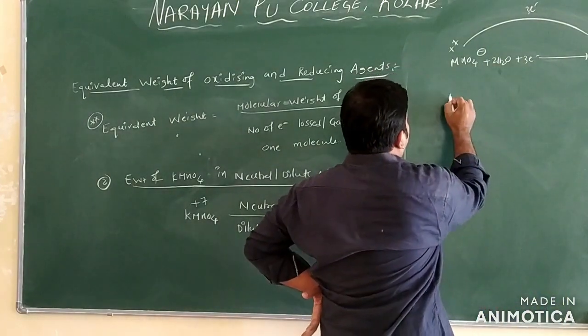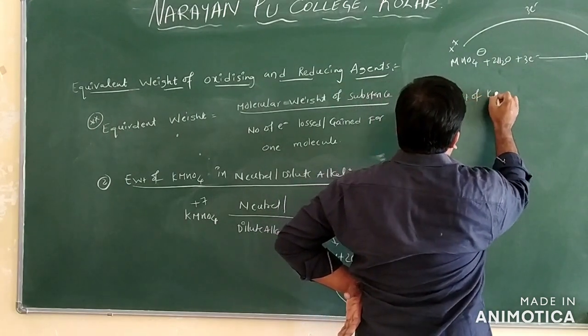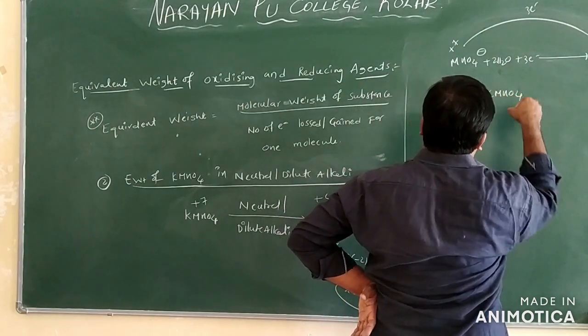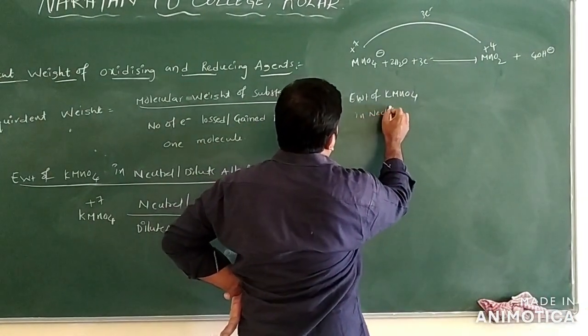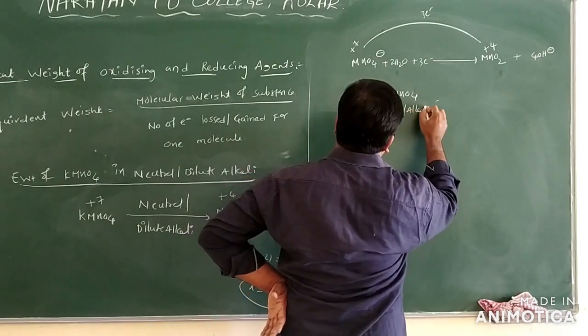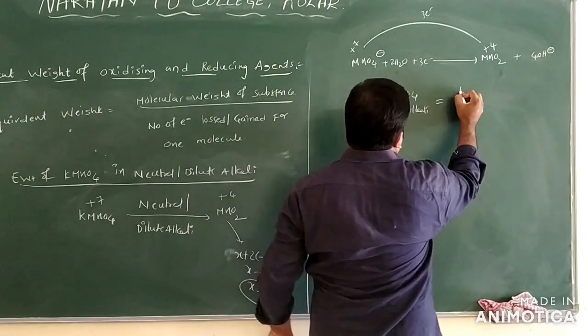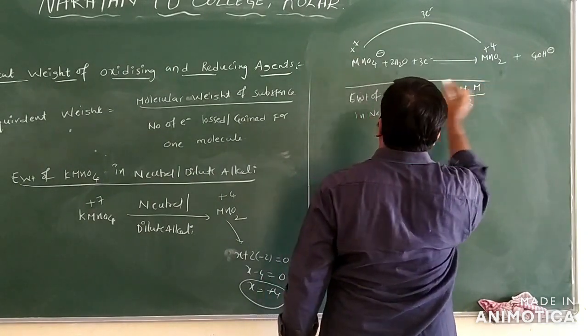Now I am writing here the equivalent weight. The equivalent weight of KMnO4 in neutral or alkali medium is equal to the molecular weight of KMnO4 by 3 only. Why 3?